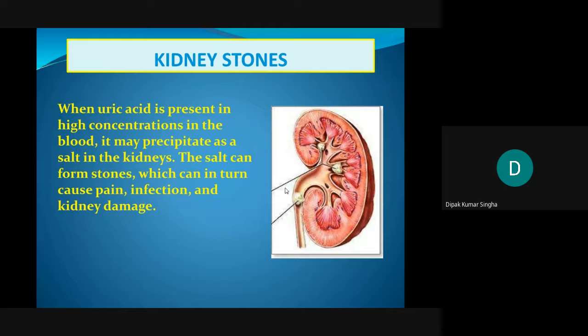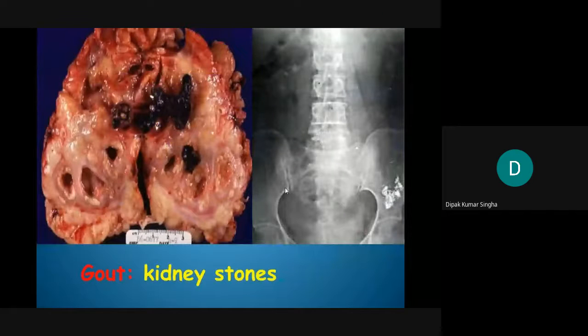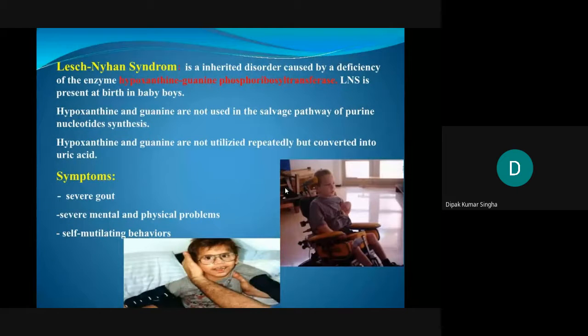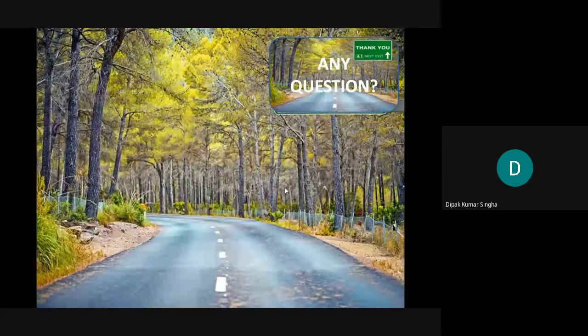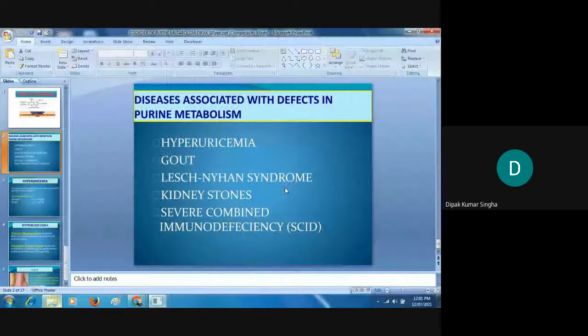So be careful. If you are suffering from a high uric acid level after the age of 40, at every 6 month interval you can check your uric acid level, otherwise it will be a problem. In that case you can control your diet first, then if you cannot control it, then you can take medicine or go by the doctor's advice. Okay, so gout and the kidney stone will be formed. So ultimately their uric acid. Okay, এই ডিজিজগুলো দেখাচ্ছি না আমি। ওকে, থ্যাংক ইউ। আর কি দেখতে চাও?